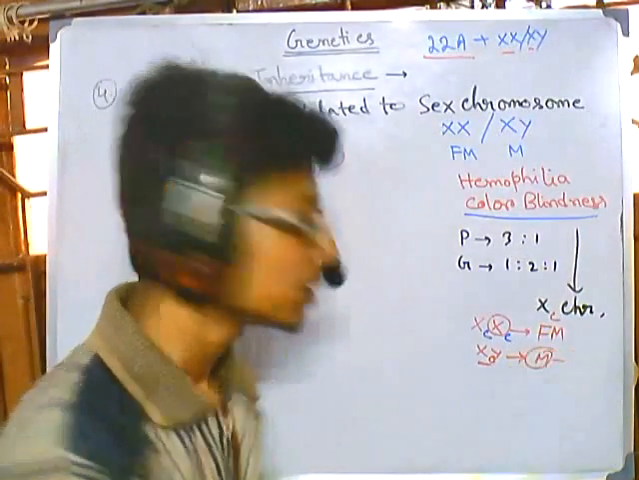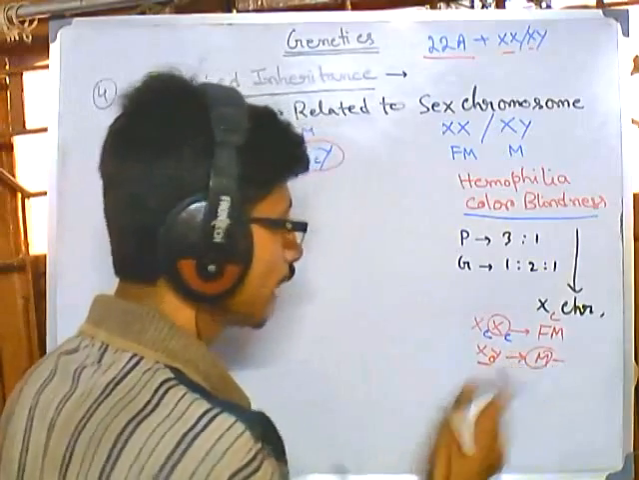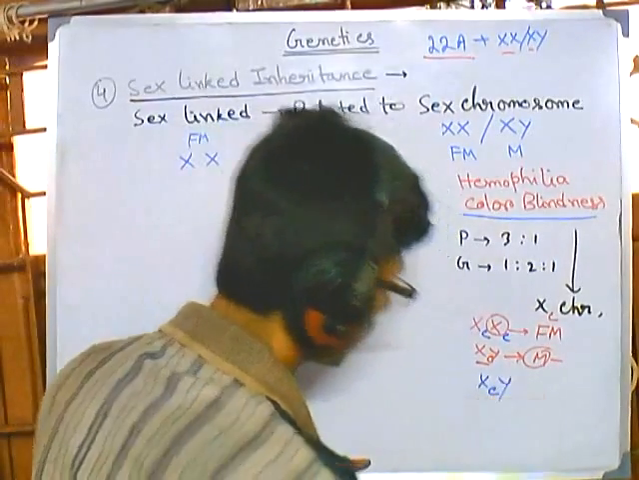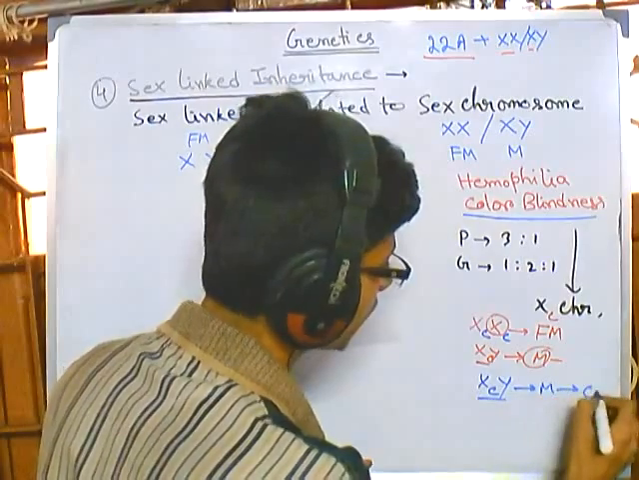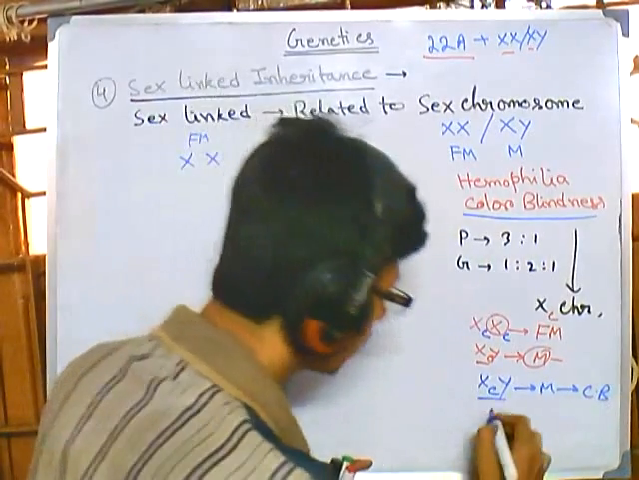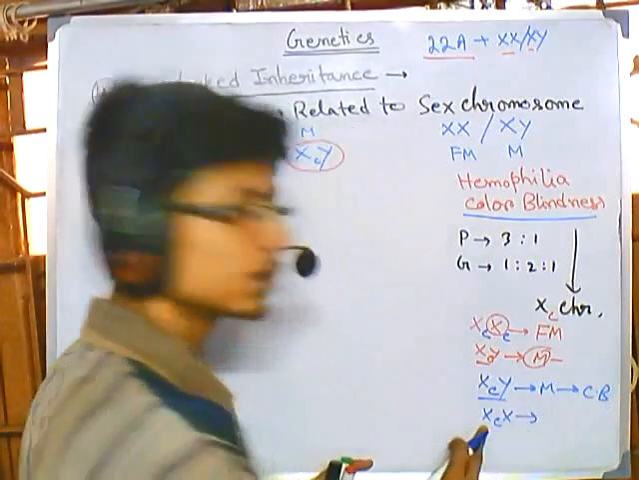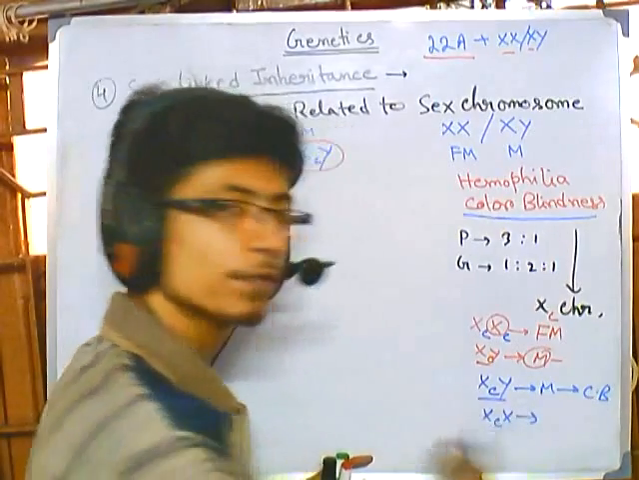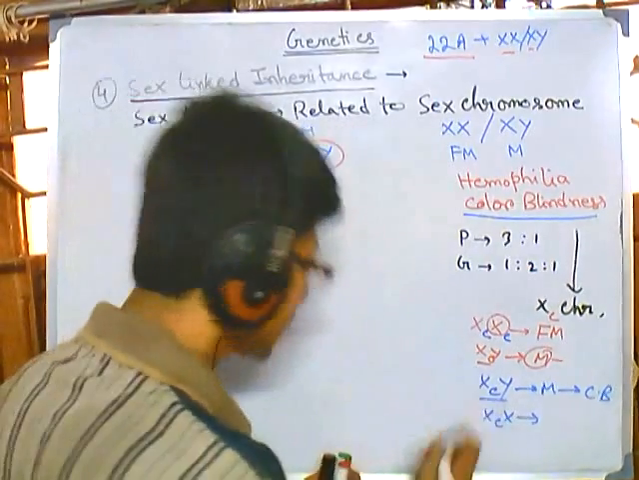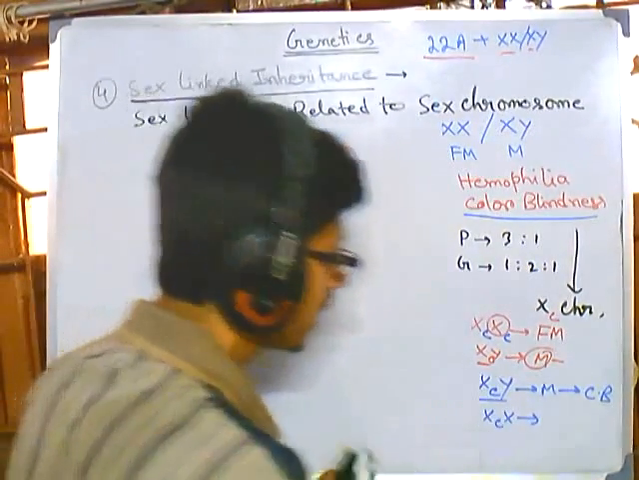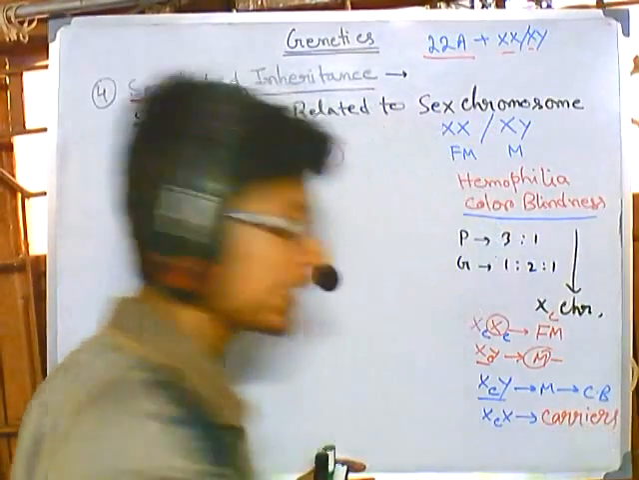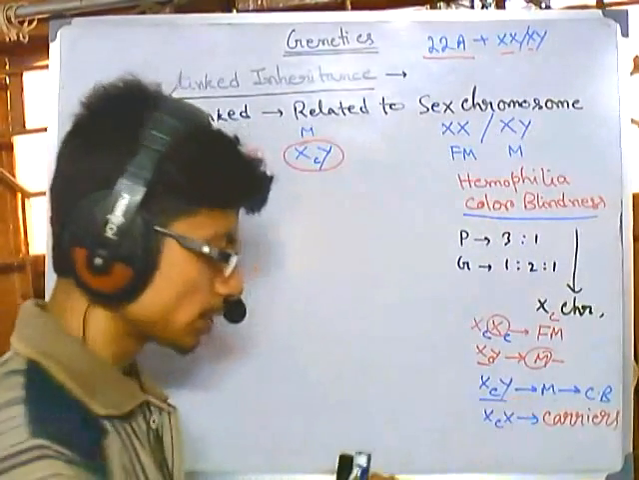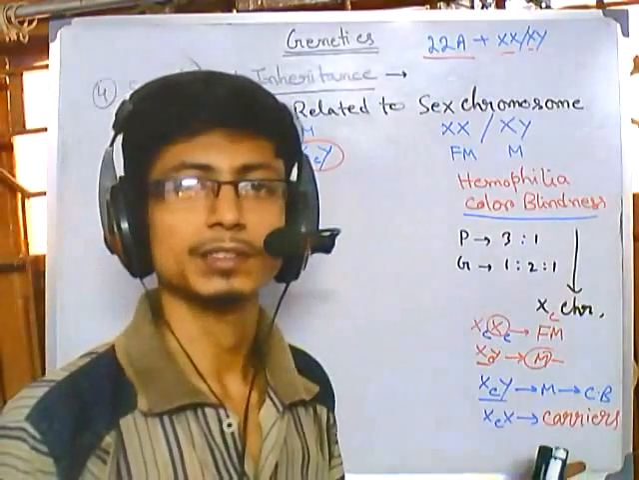But if both of their X chromosomes have the faulty gene, then they show color blindness. So what will happen to the males? We can have only one type, that is XCY for the male, and it is color blindness. But in the case of a female, if you have XCX, so one of them is faulty, this type of female is not color blind, instead she is called a carrier for that particular trait,